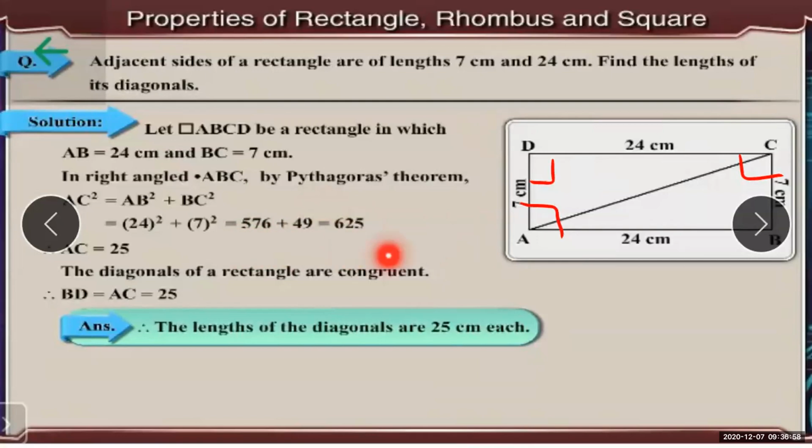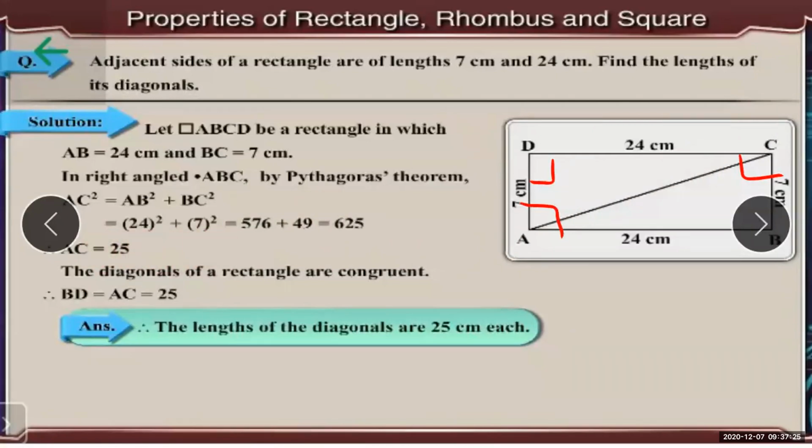You need to take the square root. That is, the square root of 625 will come as what? 25. If you have done it already in your 8th standard class, you know how to find the square and how to get the square root of a particular number. So the AC will come as what?